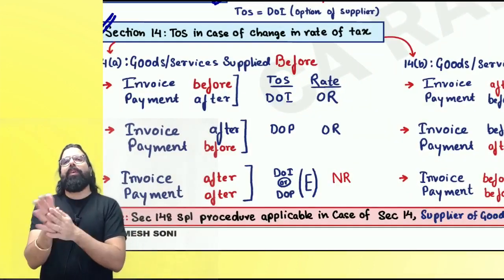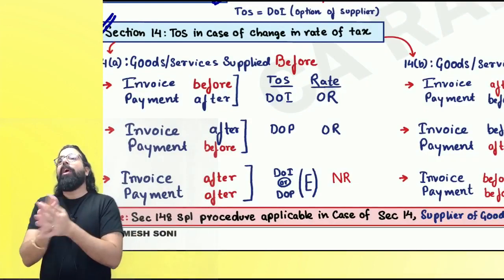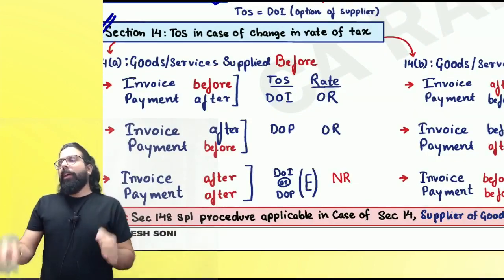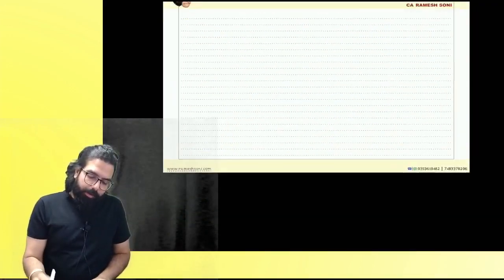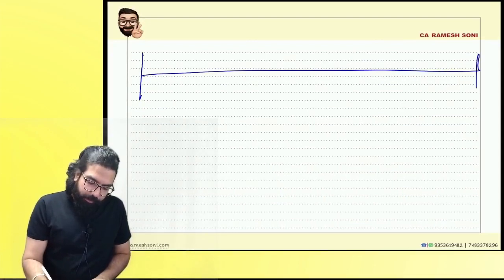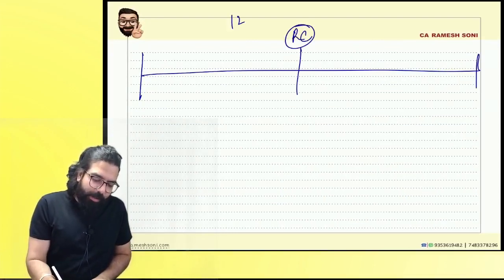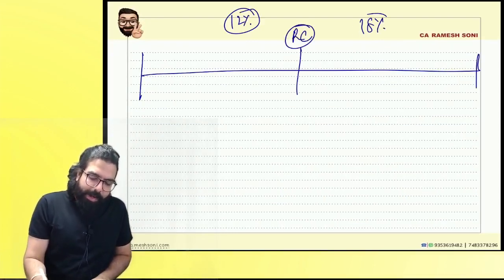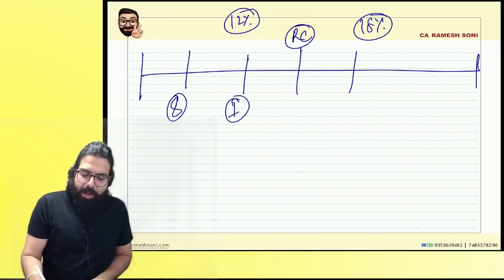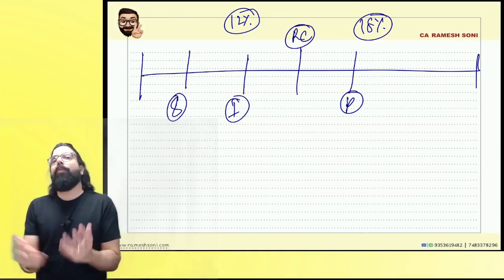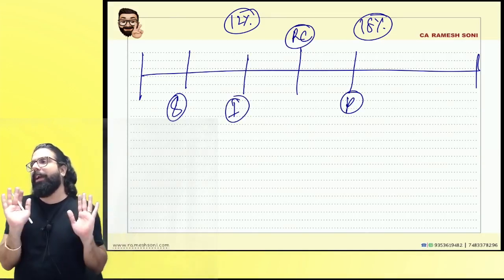The next one, section number 14. Everyone listen to me very carefully. Section number 14 talks about rate change. Supposingly, sir, this is the date of rate change. Here the rate was 12%. Here the rate became 18%. I made the supply over here. I raised the invoice over here. I received the payment over here. Then what rate will apply is something which they are telling you.